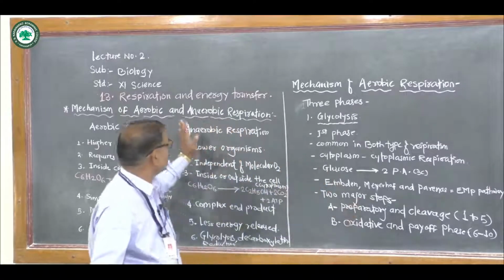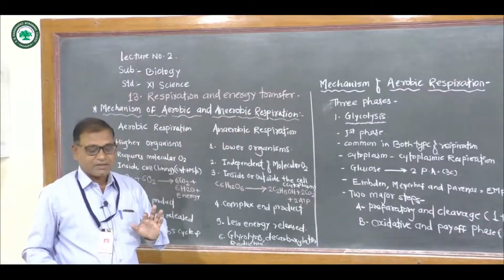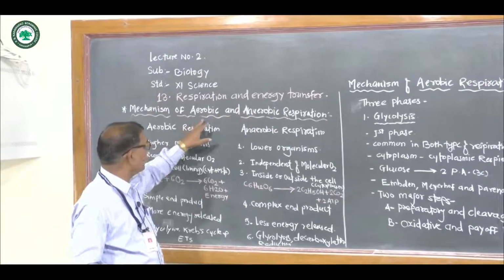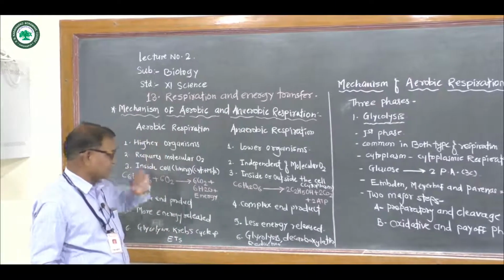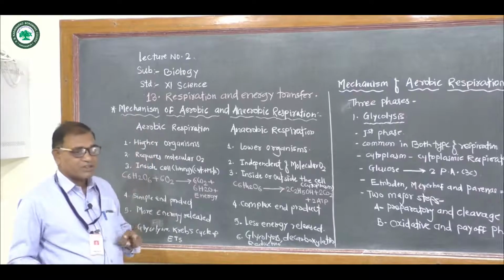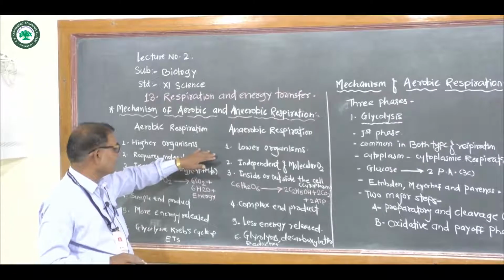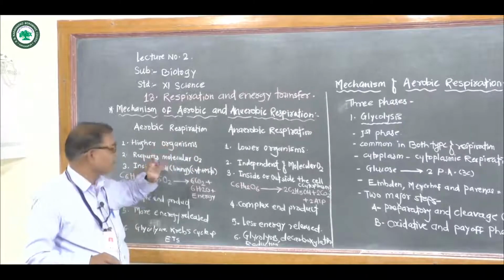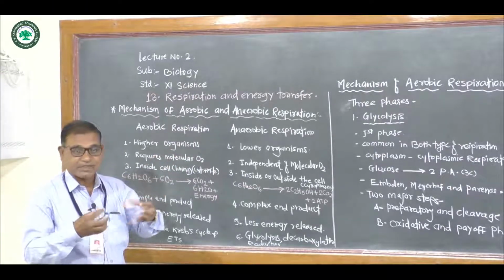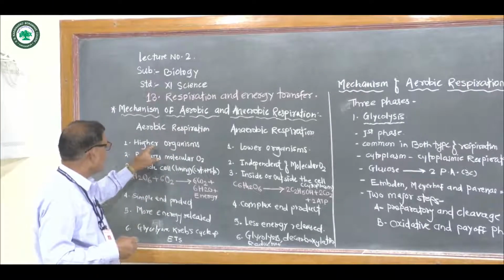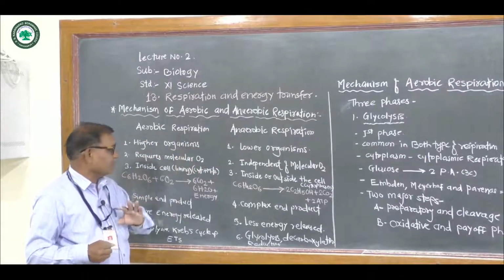Today we start the actual mechanism of aerobic and anaerobic respiration. There are two types of respiration, aerobic respiration and anaerobic respiration. First of all, aerobic respiration. Aerobic respiration takes place in higher organisms, like human beings as well as higher plants, which involves exchange of gases. Therefore aerobic respiration takes place in higher organisms.